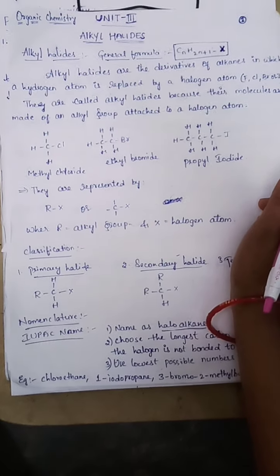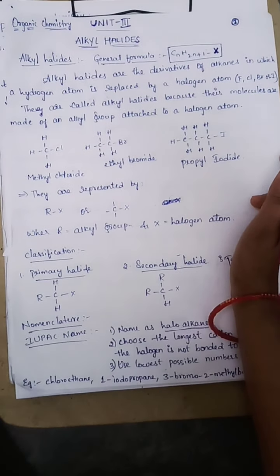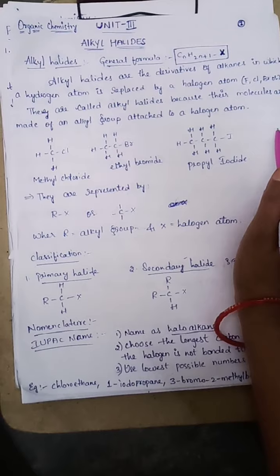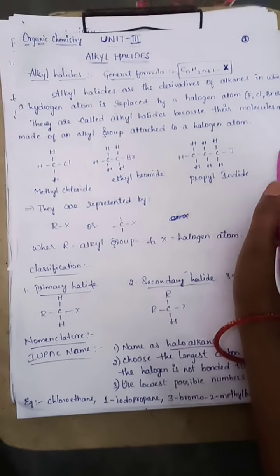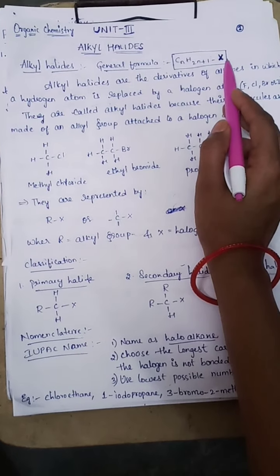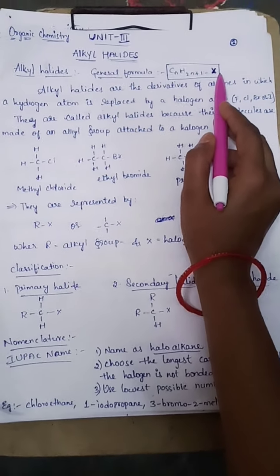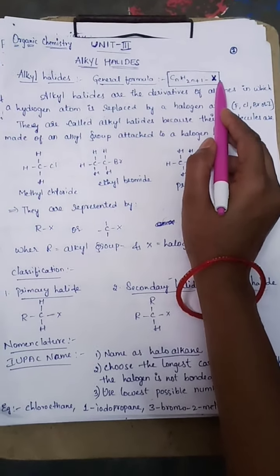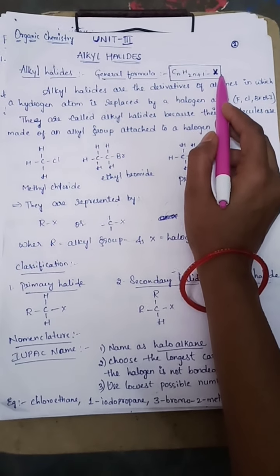So you know the meaning of alkyl and halides. Alkyl halides: the general formula of alkyl halides is CnH2n+1X. X is nothing but halide. What are halides? Halides are chlorine, bromine, iodine, etc.